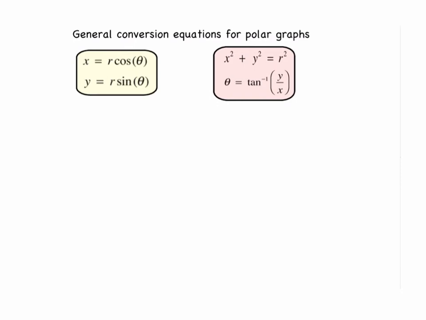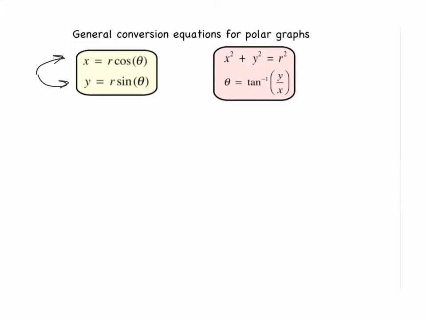One is meant for if you already have your point in polar and you want the x-coordinate and the y-coordinate for rectangular. You just take the r value times the cosine of theta to get the x, and you take the r value times the sine of theta to get the y. The only thing you need to be careful of is when you're typing this in, if it's not a unit circle number, make sure you're in the right mode, either degrees or radians.